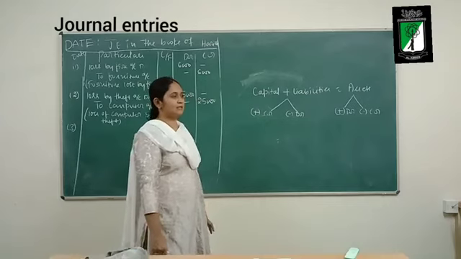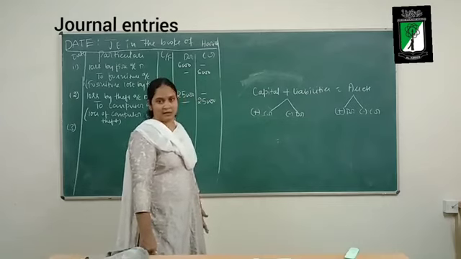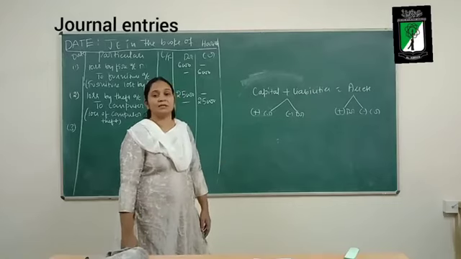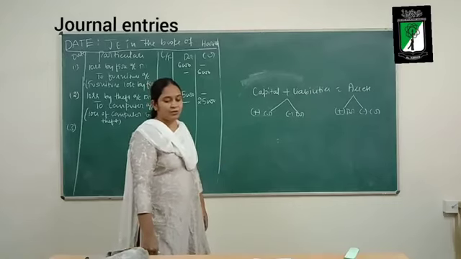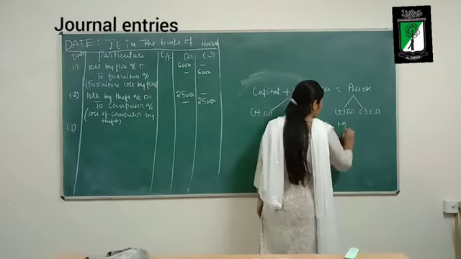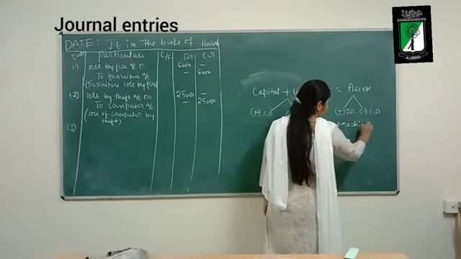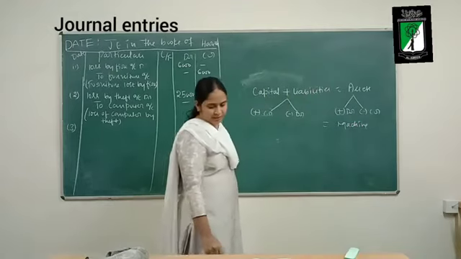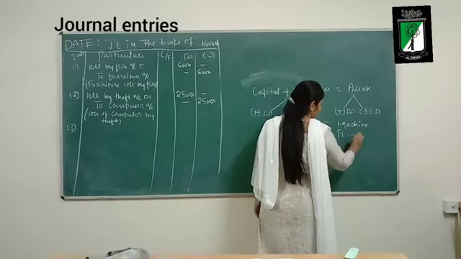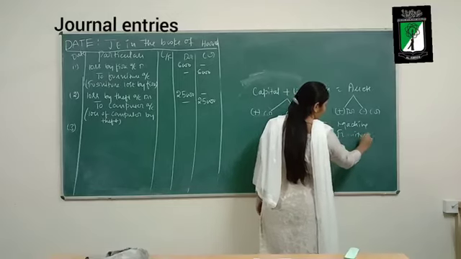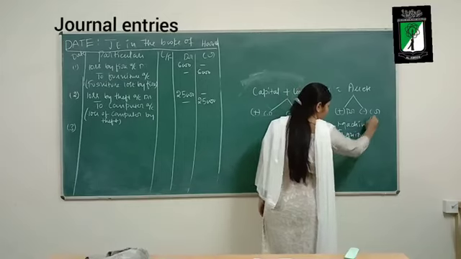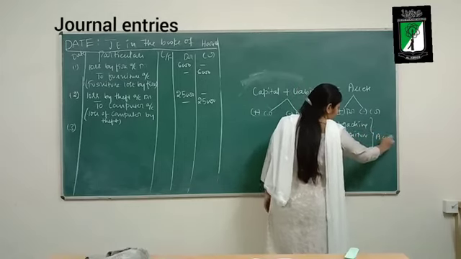Which are those assets? Machine, furniture and goods. All these three are assets.